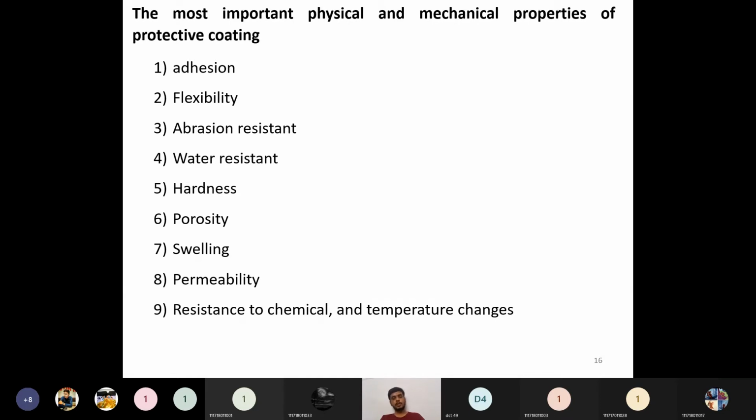Then it should show resistance to chemical and temperature changes. It should be usable at high temperatures, with a tolerance for high temperatures as well as chemicals. So these are the properties. Based on these, we can define whether a particular coating is good or not.